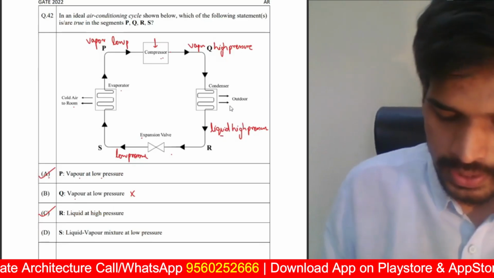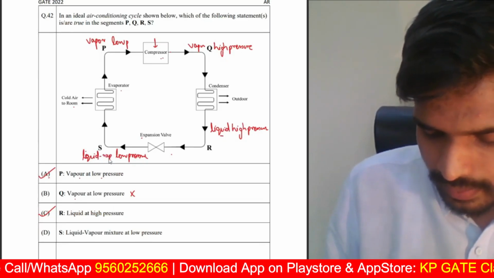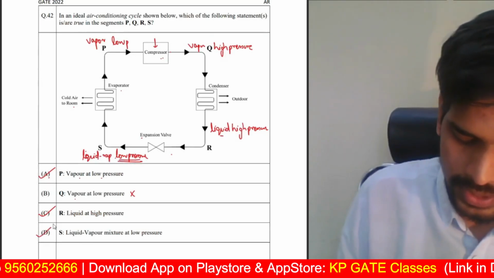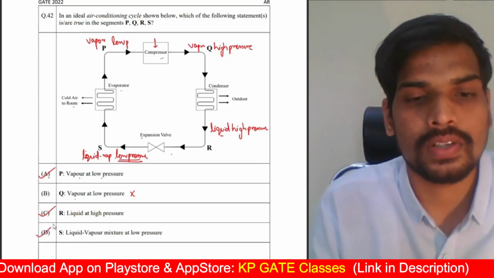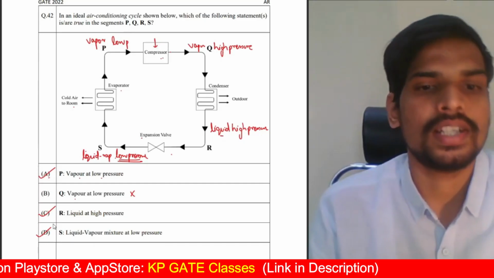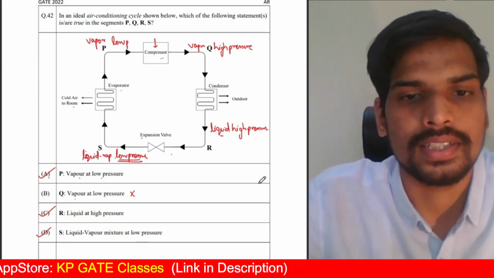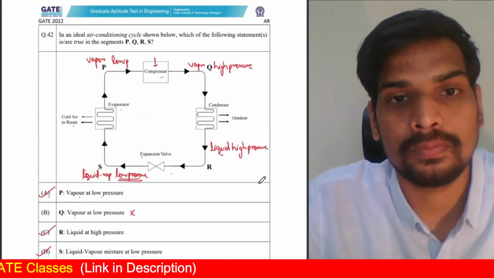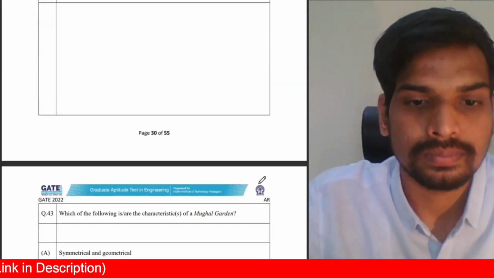So out of the expansion valve you will get a combination of liquid and vapor. Mostly it is liquid, but some part is vapor also. Mainly it is under low pressure. So liquid vapor mixture at low pressure is the correct answer. A, C and D are the correct answers for this question. Only the Q part is mentioned incorrectly: that is vapor at high pressure, but it is given as vapor at low pressure in the options. So that is incorrect. Moving forward, that's question number 42 for 2 marks in the common part. This is from the concept of HVAC, heating, ventilation, air conditioning.